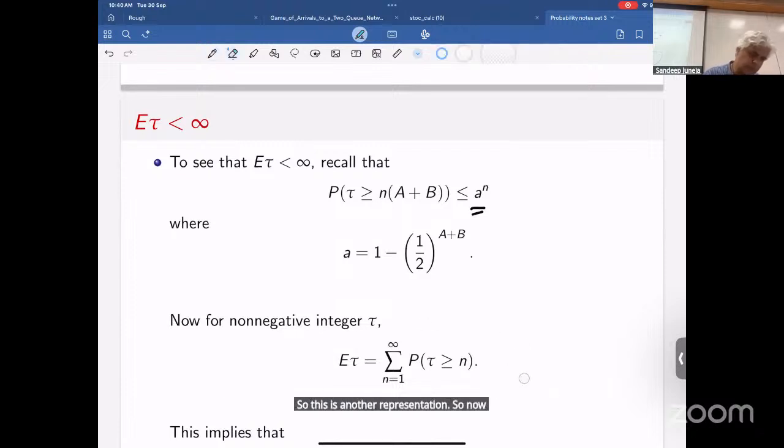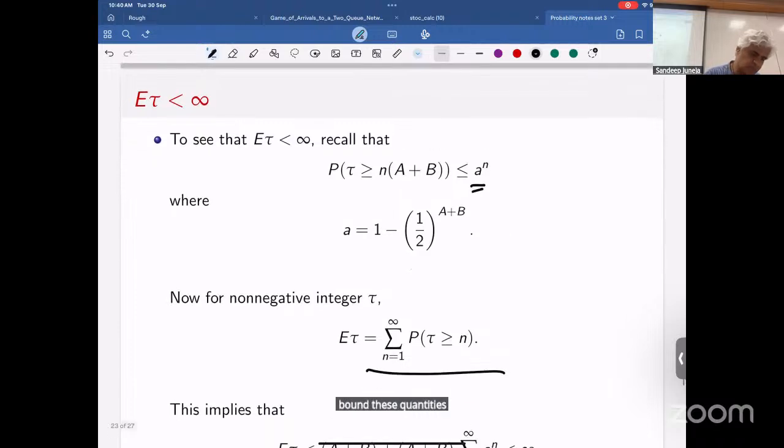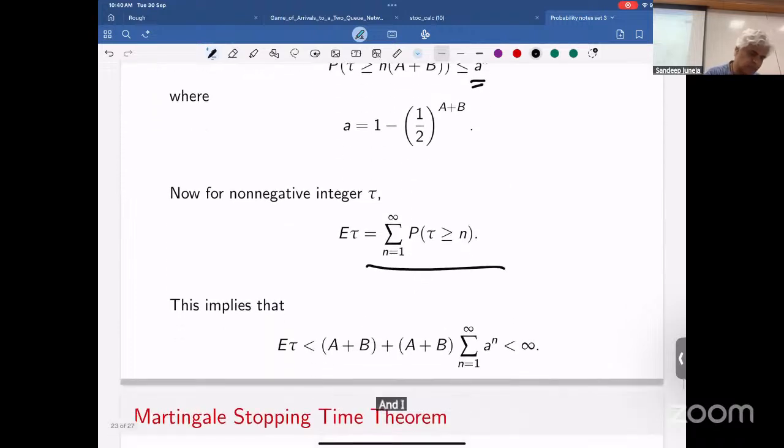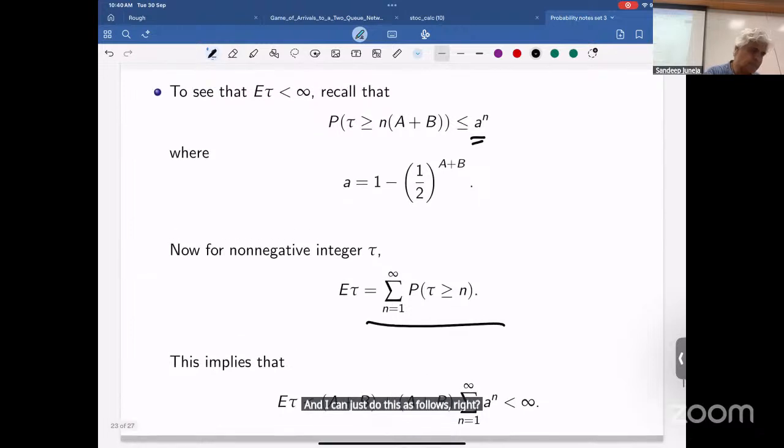Now I just need to bound these quantities, and I can do this as follows. This is an upper bound on the probability that tau is greater than or equal to n times (A plus B) plus 1, n times (A plus B) plus 2, all the way up to (n plus 1) times (A plus B). As I increase this, my probability only reduces, so I can upper bound it by this probability.